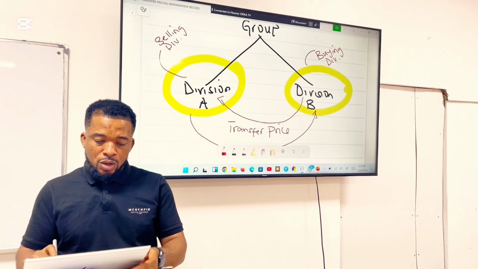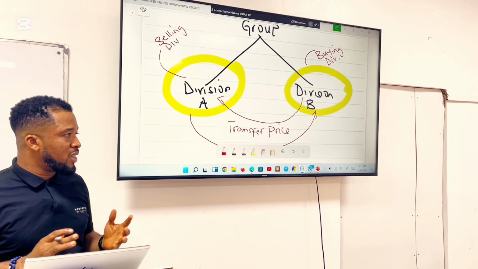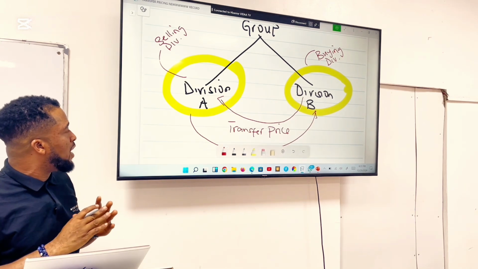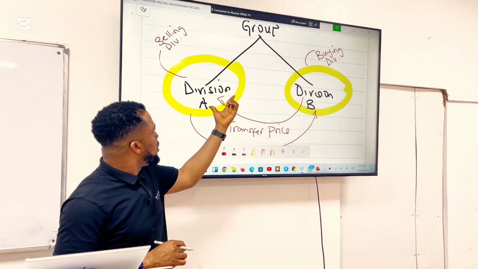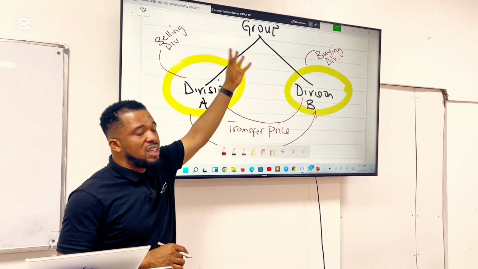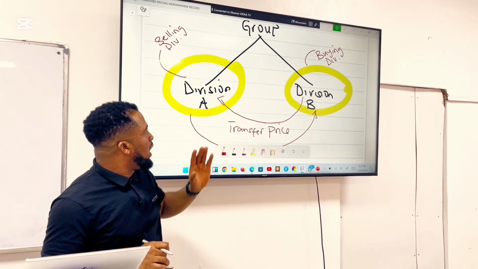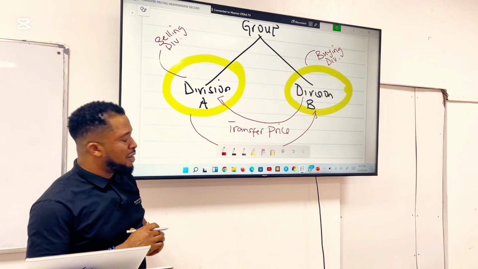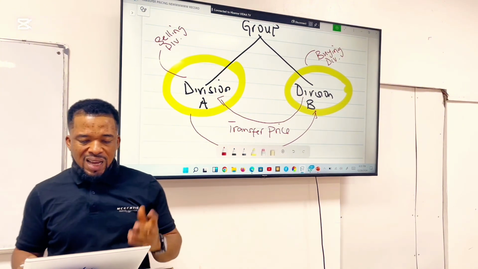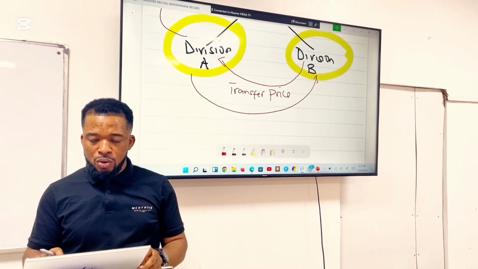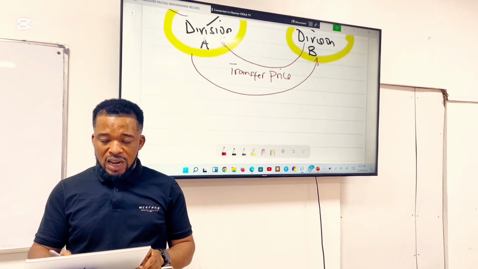So when you talk of transfer pricing, it simply refers to the transaction between the divisions within the same group. How much is A willing to sell and how much is B willing to actually buy from A? And basically, that's the basic overview of transfer pricing.